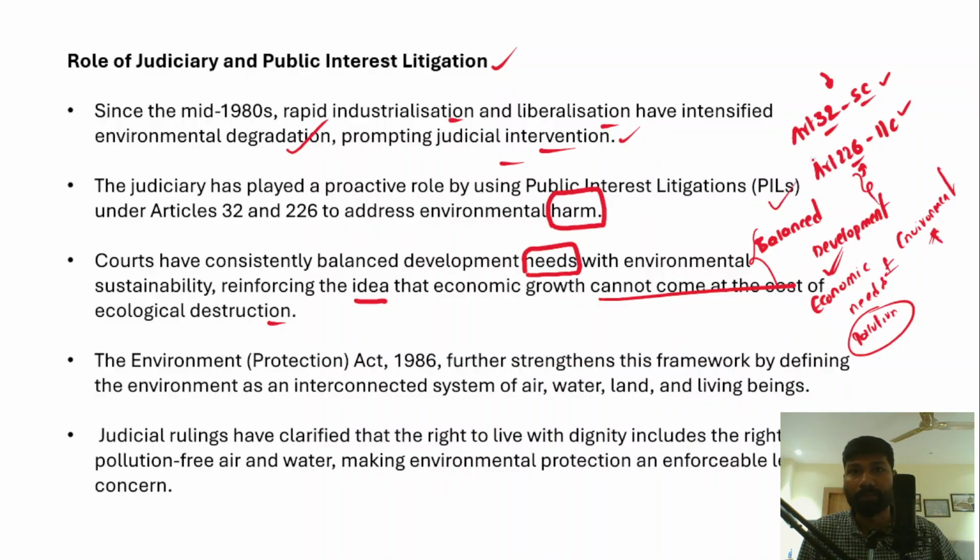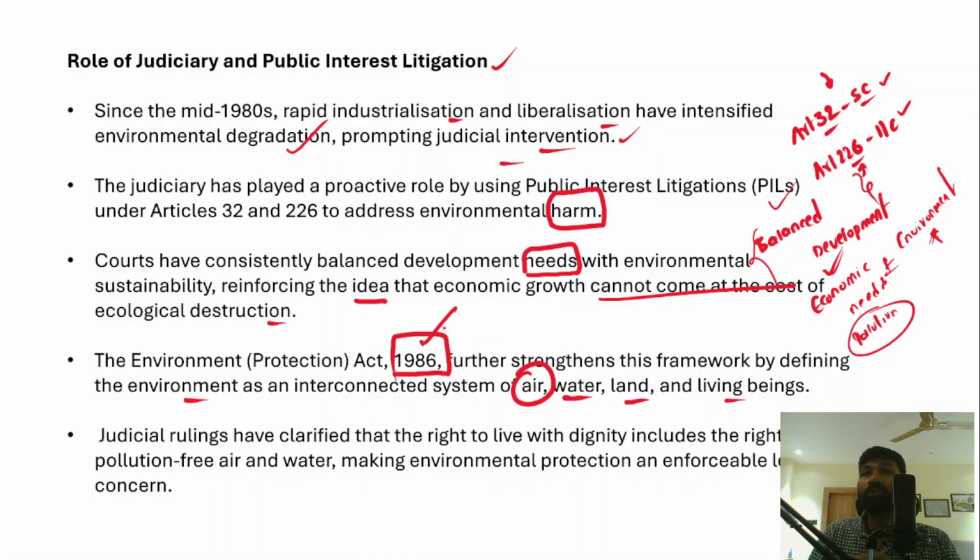The Environment Protection Act 1986 was passed to further strengthen this framework by defining the environment. Environment is an interconnected system of air, water, land and living beings, both animals and human beings. This is how the environment has been defined by the Environment Protection Act, which actually balances everything, right?